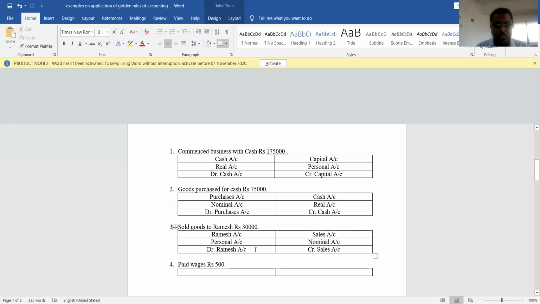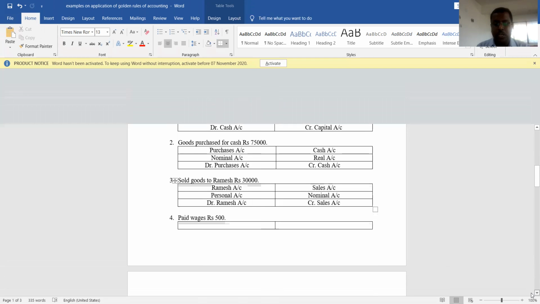Now let us apply the rules of personal account. What is the debit rule of personal account? Debit is the receiver, credit is the giver. So here we sold goods to Ramesh. Ramesh is the receiver, so we have to debit Ramesh account. And sales are income. What is the rule of nominal account? Debit all expenses and losses, credit all incomes and gains. So we have to credit sales account since sales are income to business. It is how we need to apply these golden rules of accounting to the business transaction.